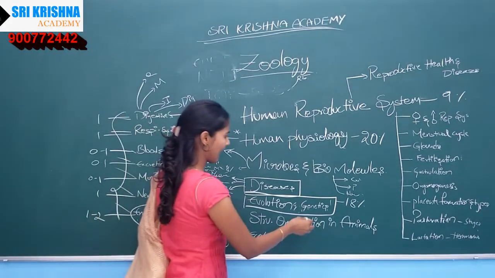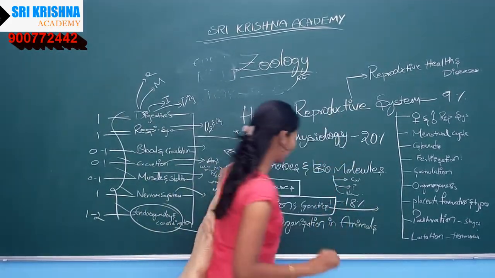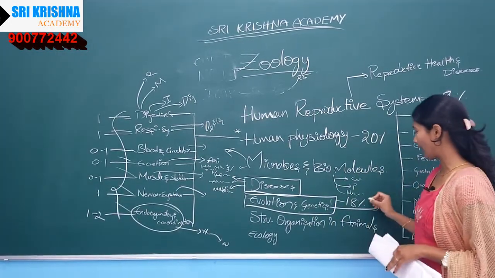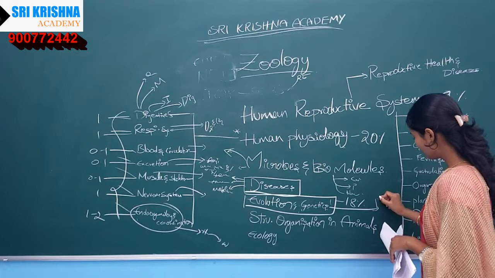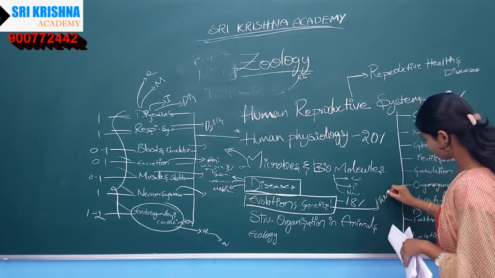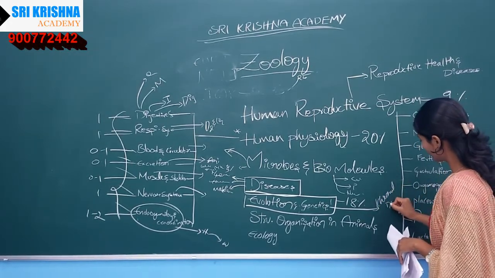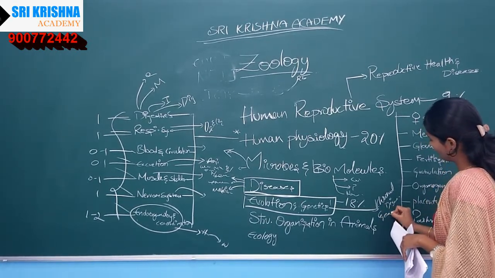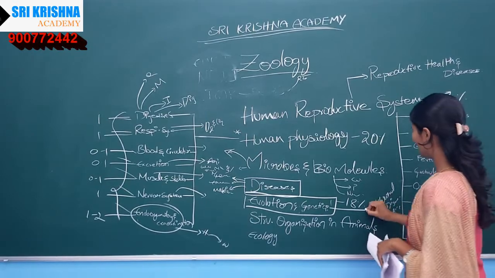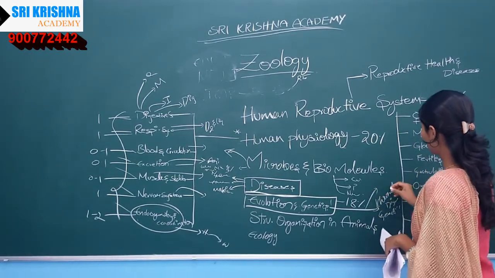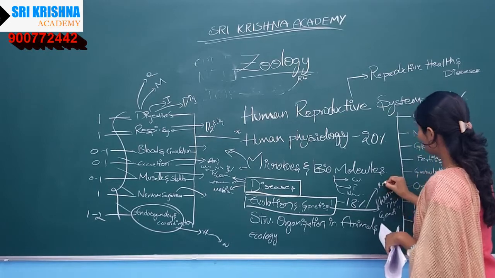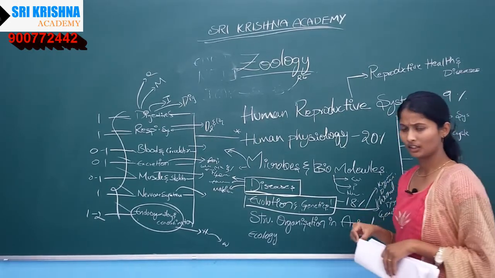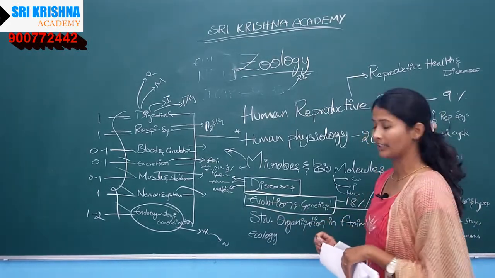In genetics, I think you already know that the questions mainly come from chromosomal disorders and genetical disorders, like the syndromes, Klinefelter syndrome, Down syndrome, and various other topics from evolution and genetics.